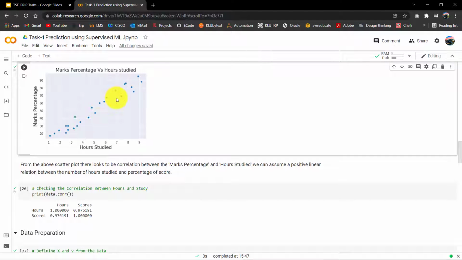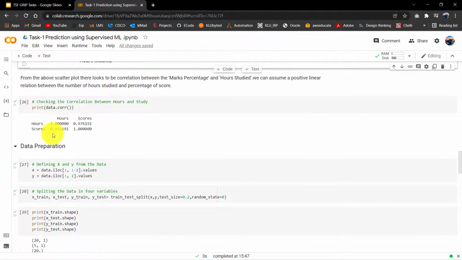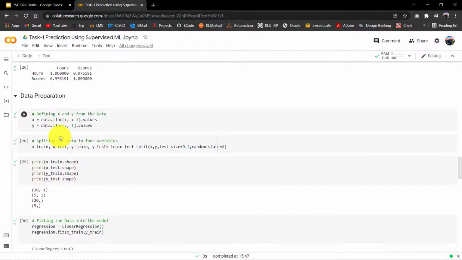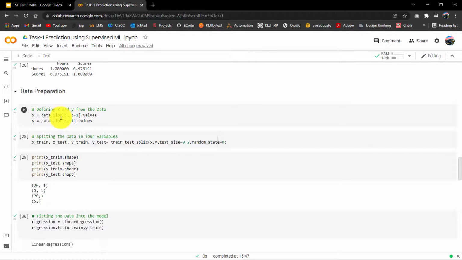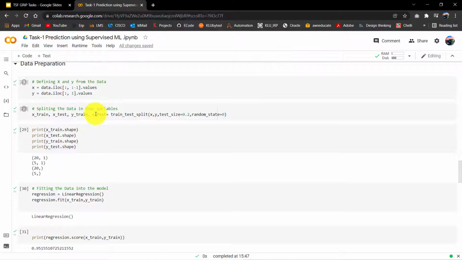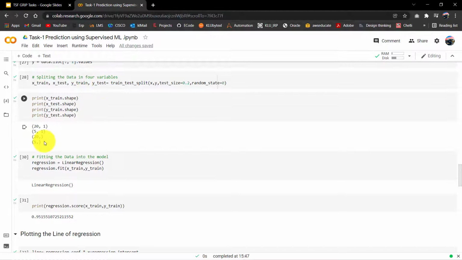From the above scatter plot, we can conclude the correlation between marks percentage and hours studied; we can assume a positive linear relation between the number of hours studied and the percentage score obtained by students. Now we will be checking the correlation between the number of hours studied and score: print data.corr. Next we will be preparing the data. We will be using x equals data.iloc. Next we will be splitting the data into four variables: x_train, x_test, y_train, and y_test. This is the output.